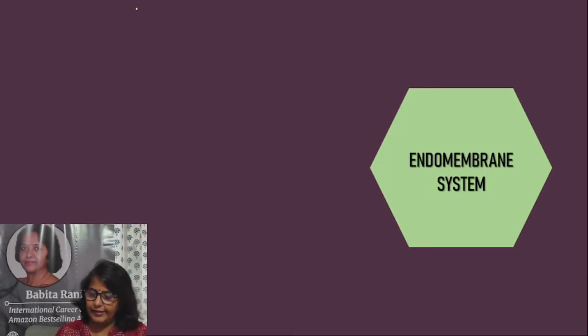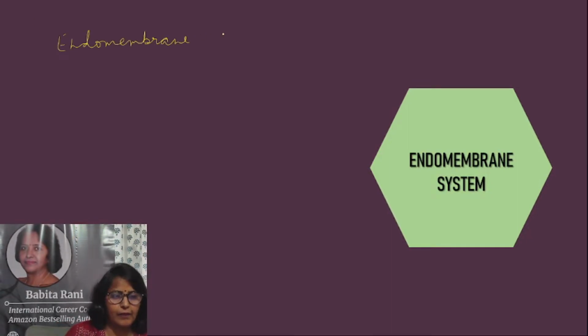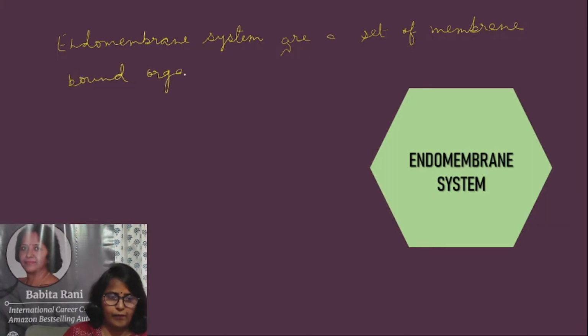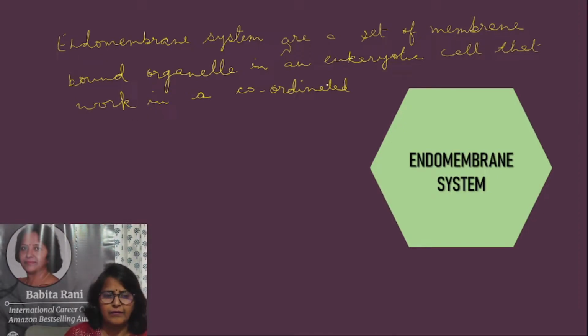So, what is the endomembrane system? Endomembrane systems are a set of membrane bound organelles in a eukaryotic cell that work in a coordinated manner.